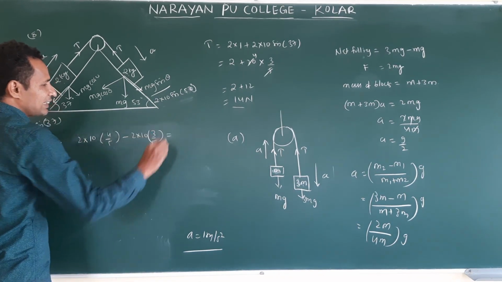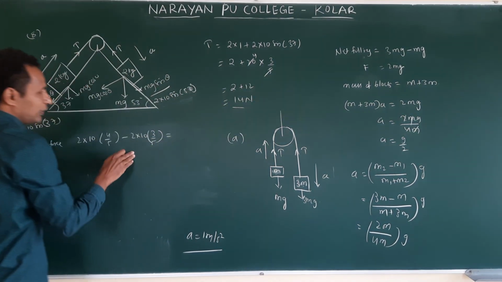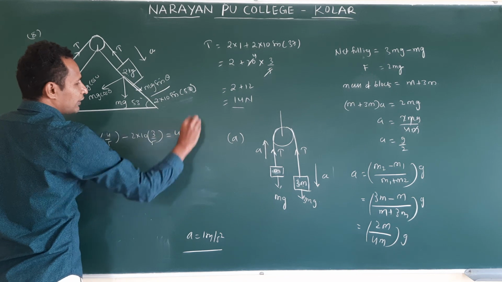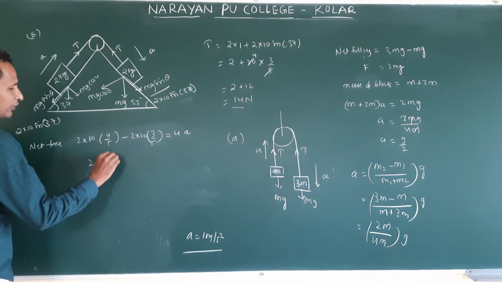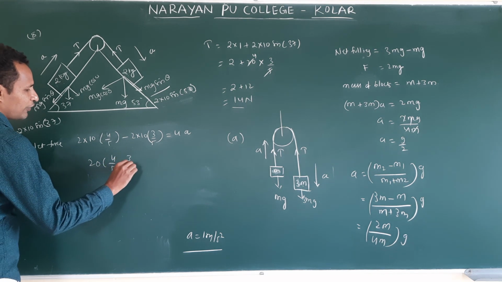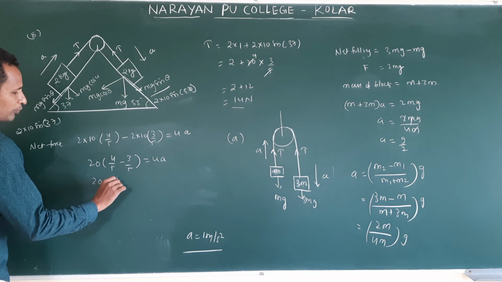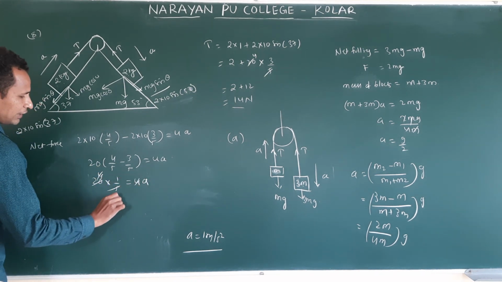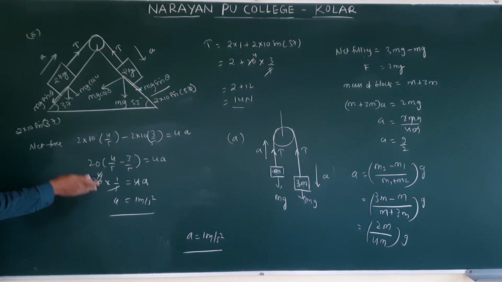This causes acceleration. Instead of calculating the mass of the blocks separately, directly equate this. What is the mass of the blocks? 2 plus 2, 4a. Then 20 common, 4 by 5 minus 3 by 5 is equal to 4a. So 20 into 1 by 5 is equal to 4a. 4 cancels. a is equal to 1 meter per second square. To find the acceleration, this is the easiest method. Am I correct or not?